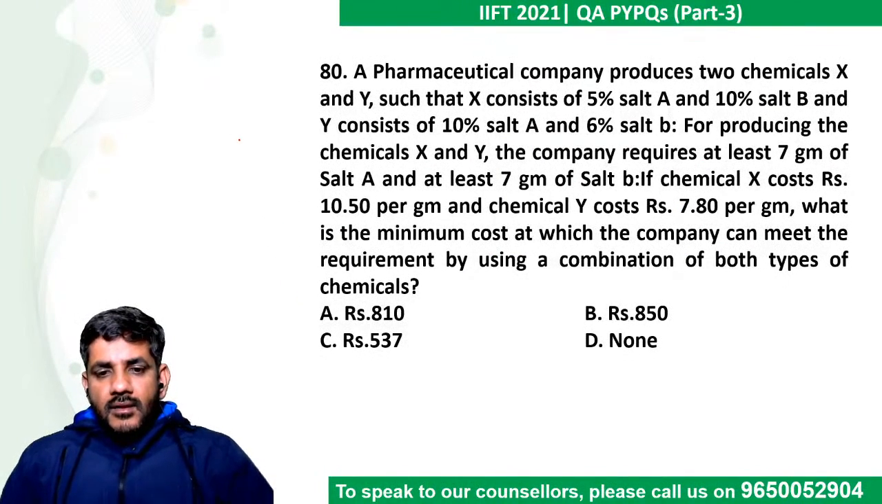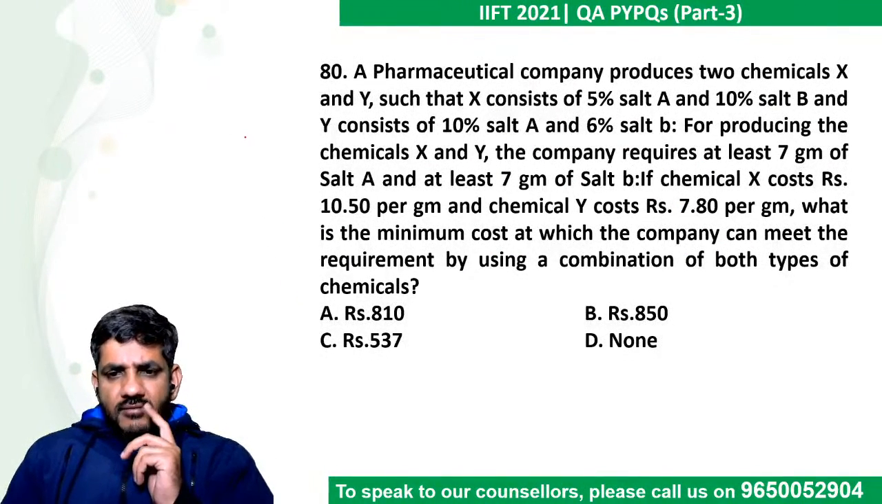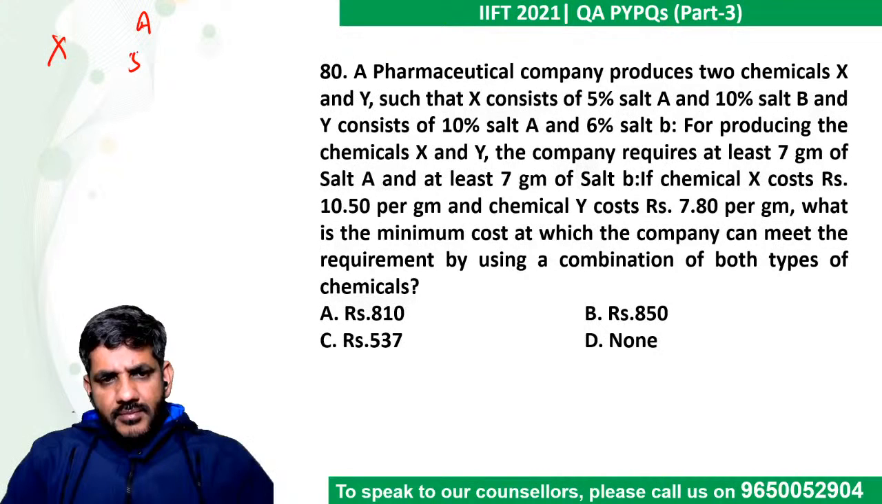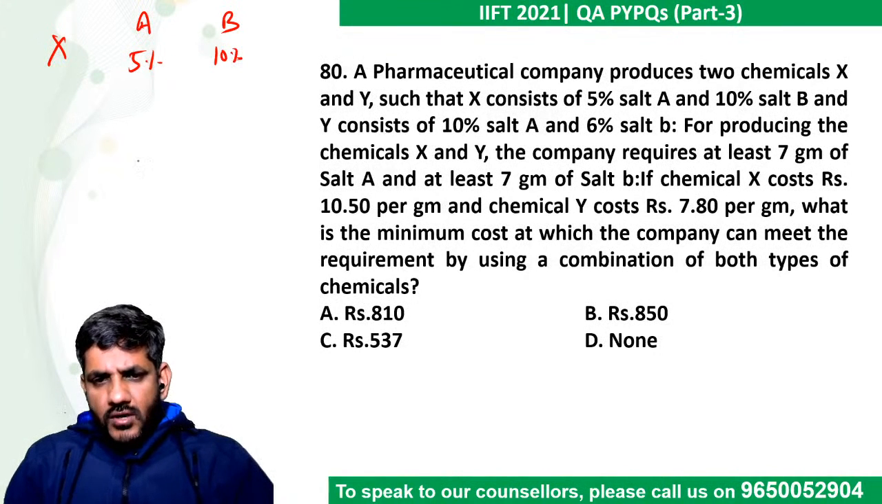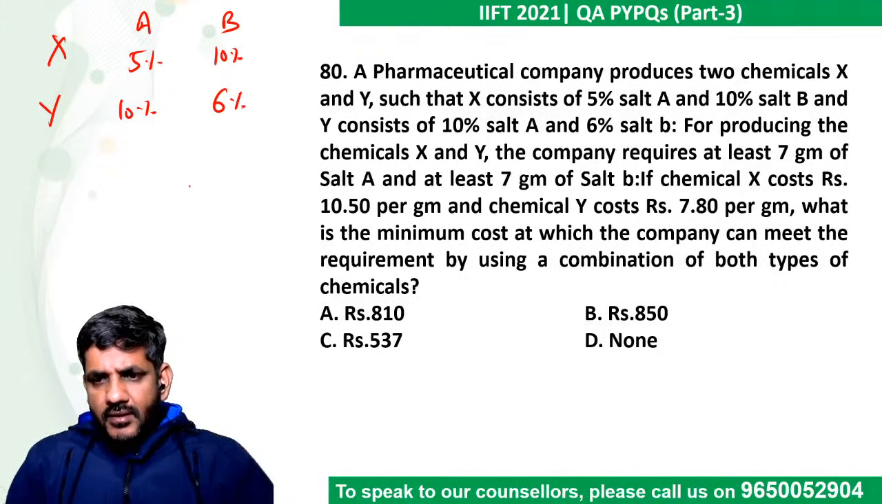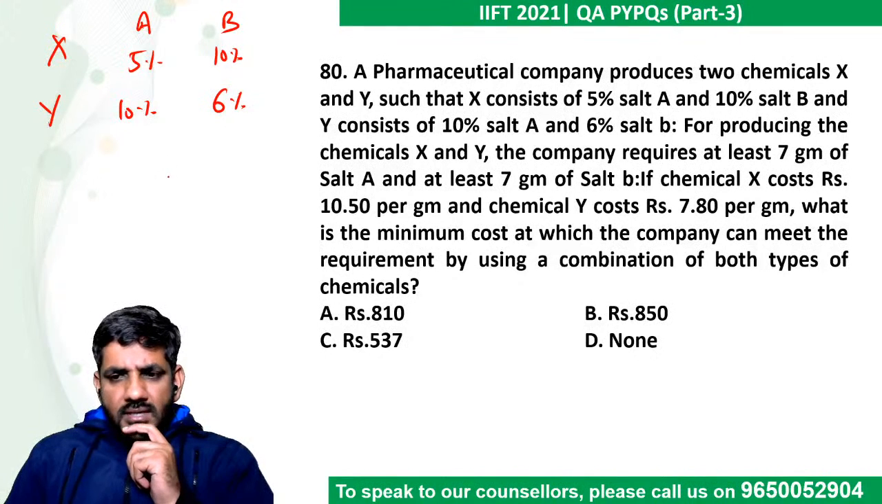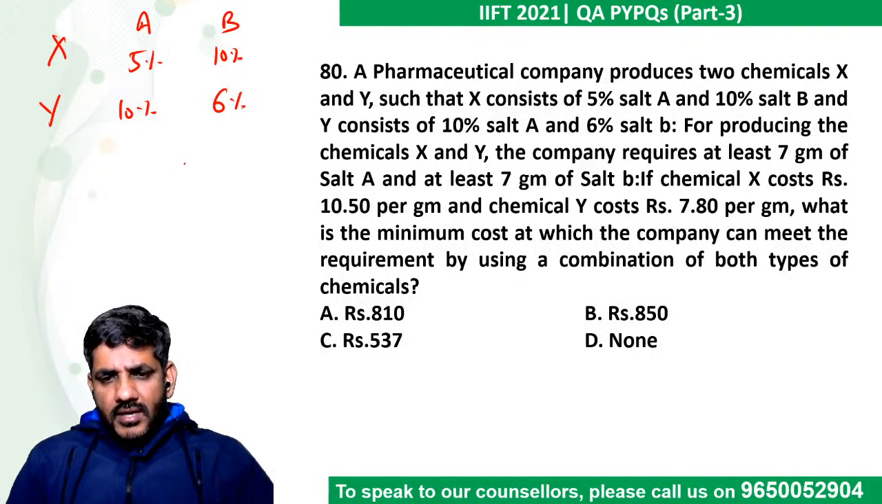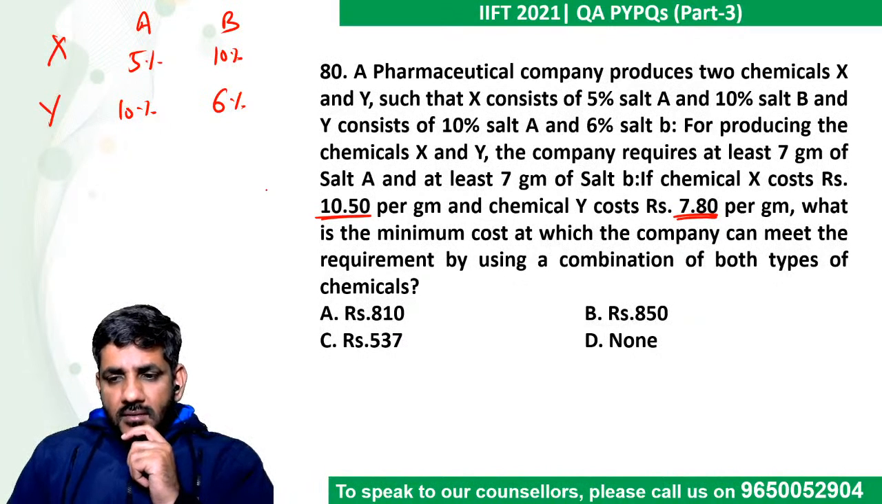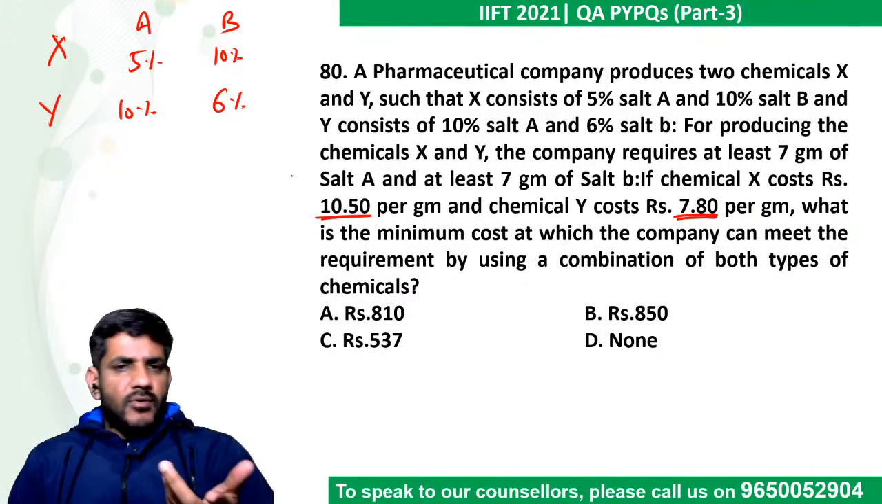What does it say? A pharmaceutical company produces 2 chemicals X and Y such that X consists of 5% salt A and 10% salt B. Y consists of 10% of salt A and 6% of salt B. For producing the chemicals X and Y, the company requires at least 7 grams of salt A and at least 7 grams of salt B. If chemical X costs 10.5 per gram, chemical Y costs 7.8 per gram, what is the minimum cost at which the company can meet the requirements by using a combination of both type of chemicals?